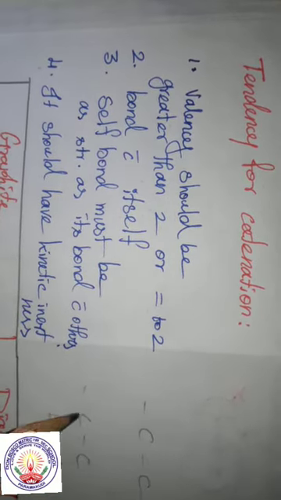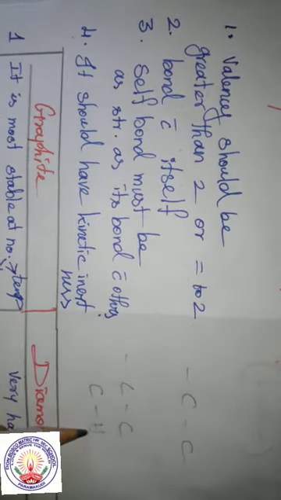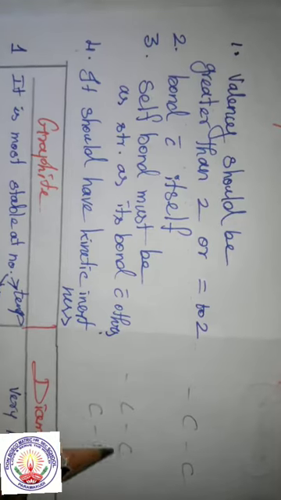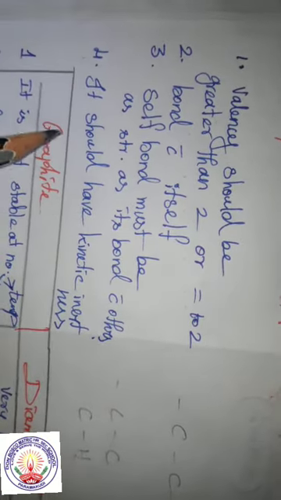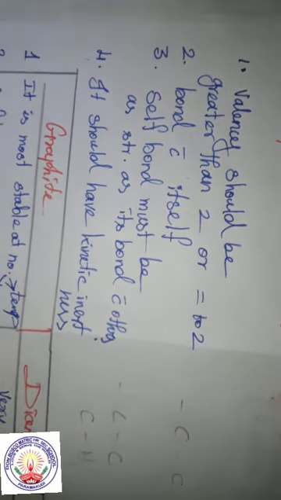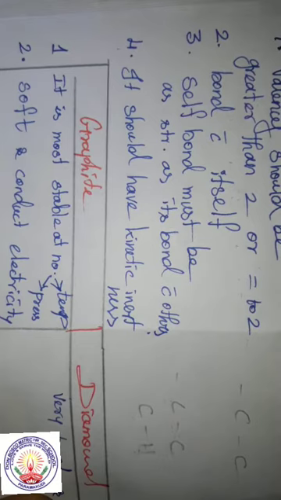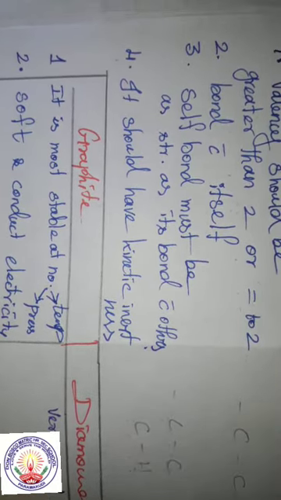So this is the bond with itself and this is the bond with others. The fourth point is that it should have kinetic inertness. Kinetic inertness is nothing but being least reactive.